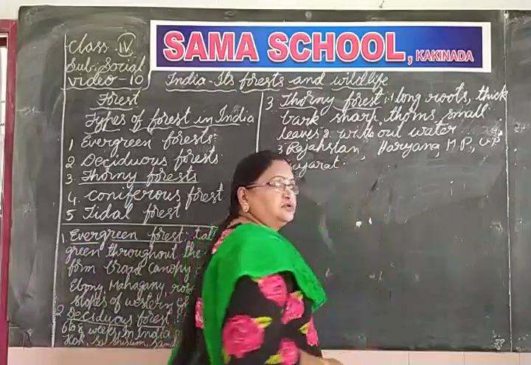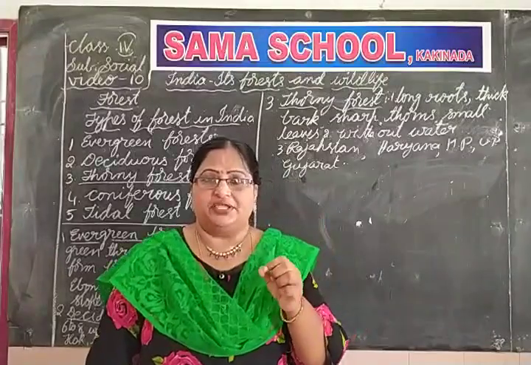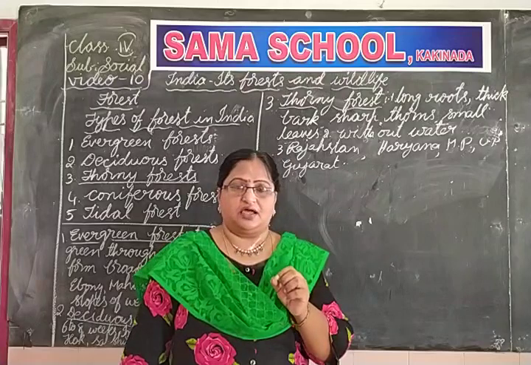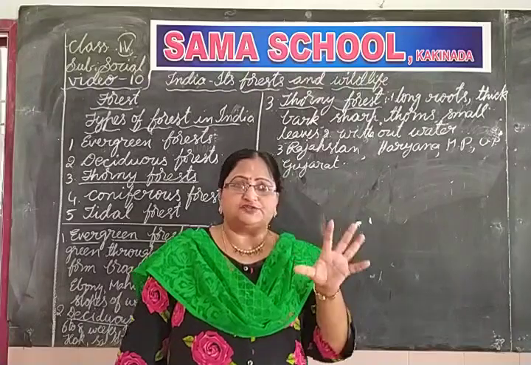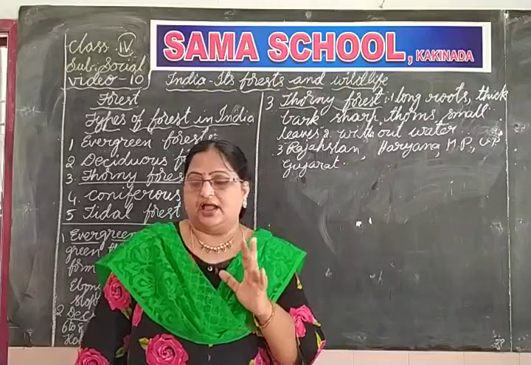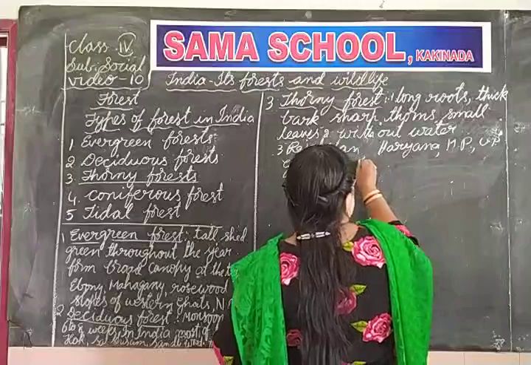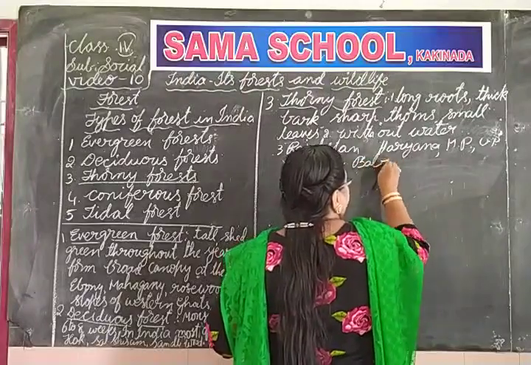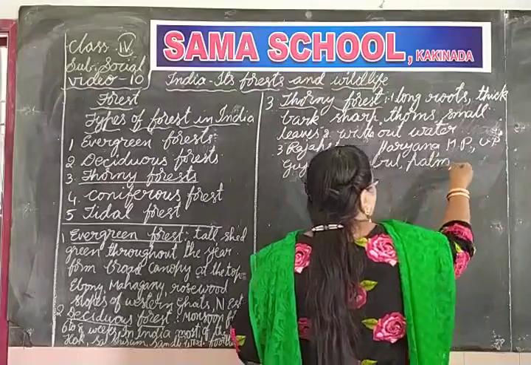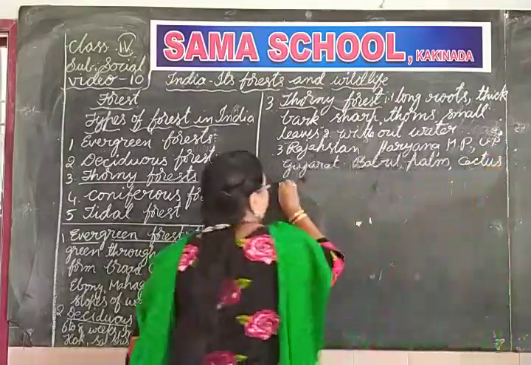Now, what are the common trees growing in this forest? They are babul, palm, cactus and keekat.